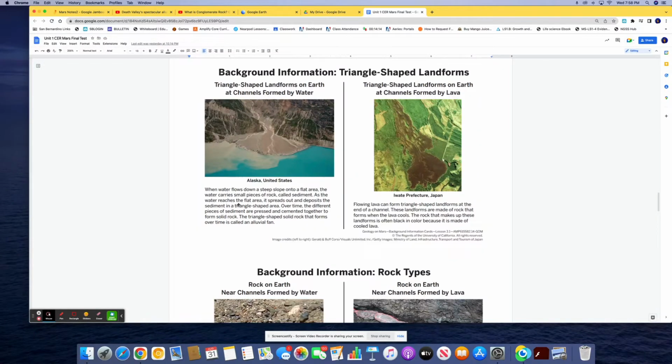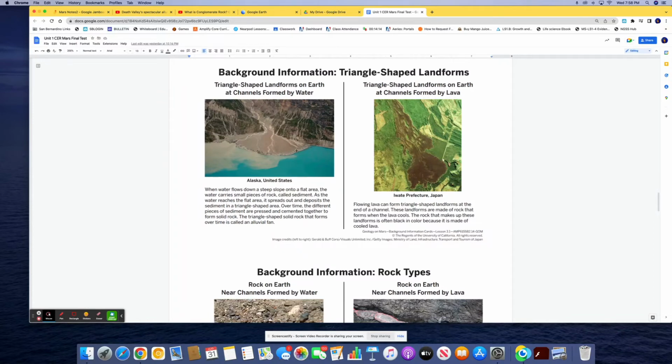As the water reaches the flat area, it spreads out and deposits the sediment in a triangle-shaped area. Over time, the different pieces of sediment are pressed and cemented together to form solid rock. The triangle-shaped solid rock that forms over time is called an alluvial fan.